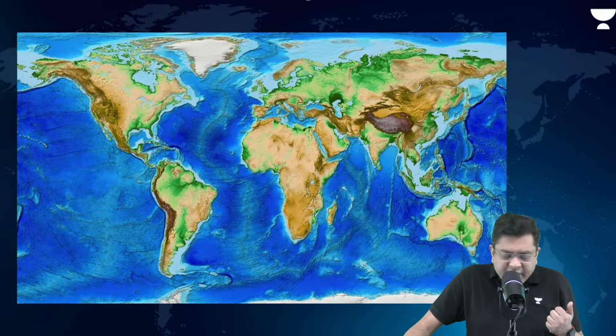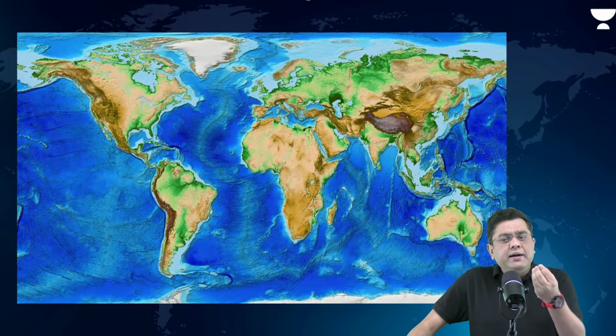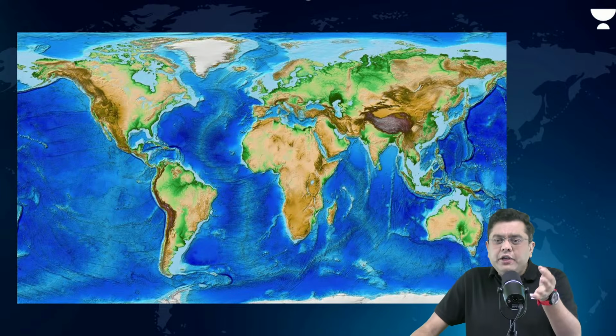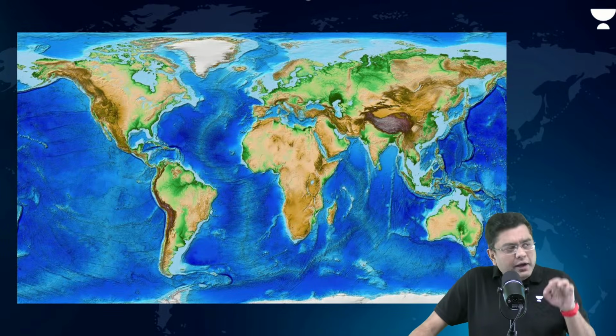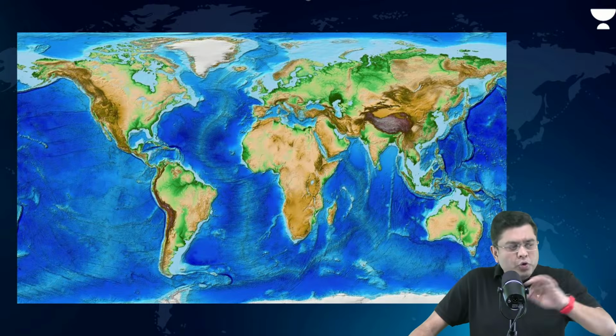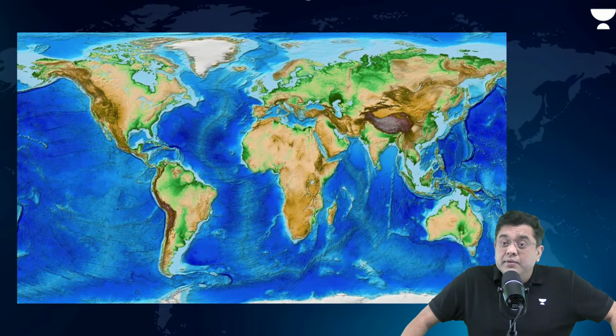Now I always say that when you were a kid and your teacher would have given you certain number of crayons, that draw the land and the water, you would have taken any kind of blue color and you would have colored the water body, indicating that this is an ocean. Never have we realized while looking at a map that the depth of the ocean is different in different areas.